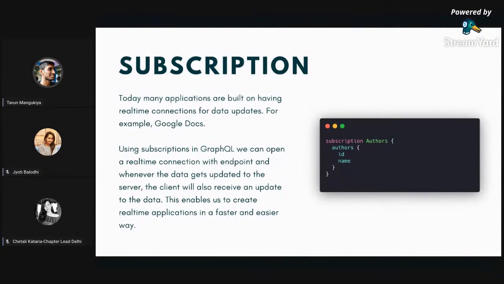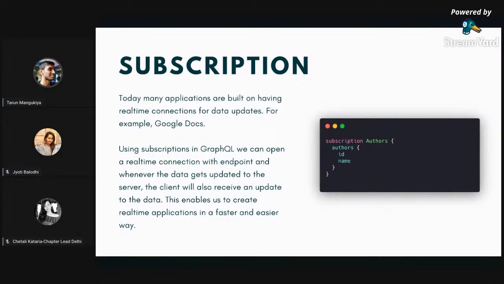Using subscription, we can get real-time updates of any query. It will open up a WebSocket endpoint and listen to that endpoint, and whenever the server sends updated data, the data in the UI will be updated automatically.